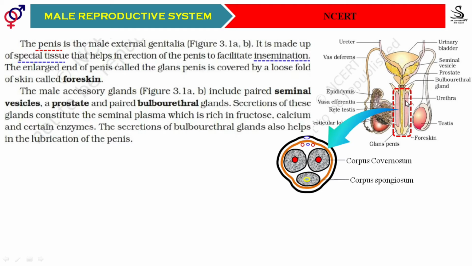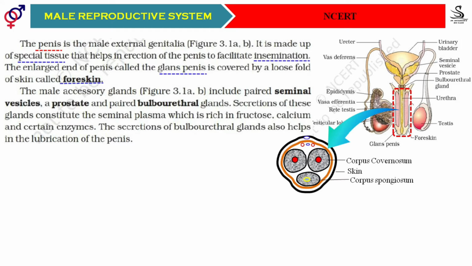The end of the penis, students, is a slightly enlarged area, and that enlarged area is called the glans penis, and it is highly touch sensitive. The glans penis is covered by loose skin. Of course, there is skin on all parts of the penis, but upon the glans penis there is loose skin, and that loose skin on the glans penis is called the foreskin. Remember that they will ask you questions regarding the glans penis and foreskin also.